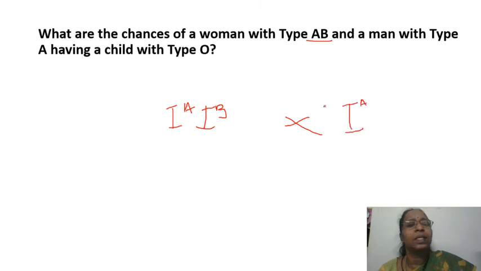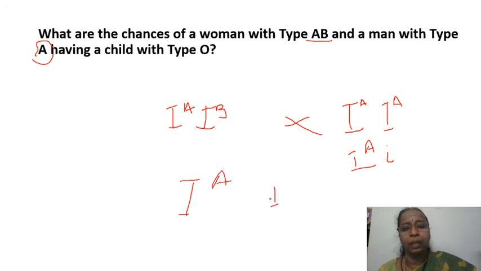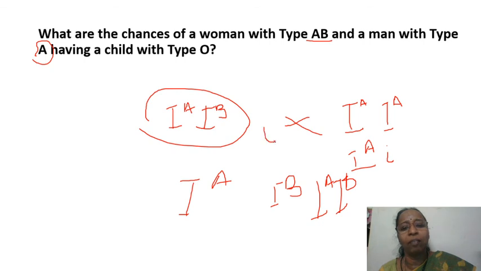In this case, he is A blood group, and this can be either IAIA or IAi. When crossing happens, the possible blood groups are A, B, and AB, not O, because this parent does not have an allele for small i, so O is not possible.